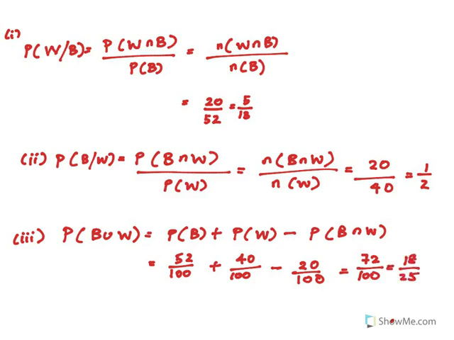Alternatively, you can just count and add the bio and women students together. There are a total of 40 women and 32 guys who take bio, so in total you have 72, and 72 over 100 gives the same answer.